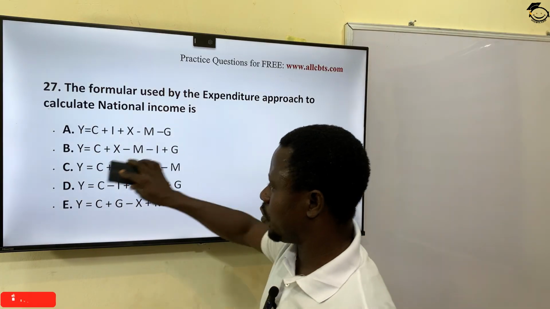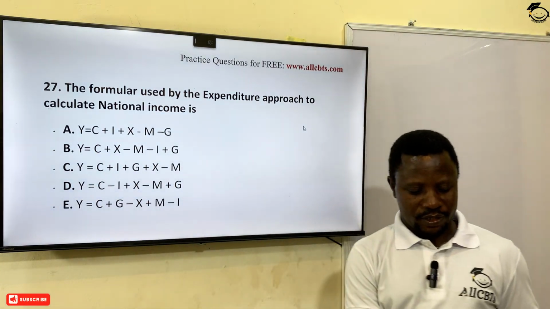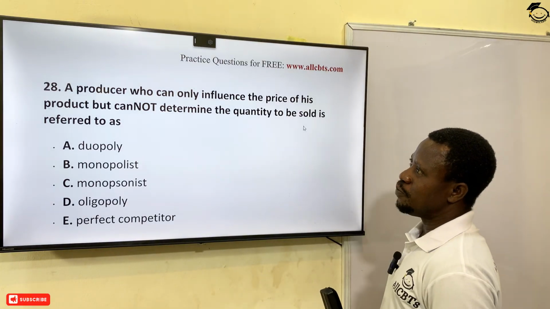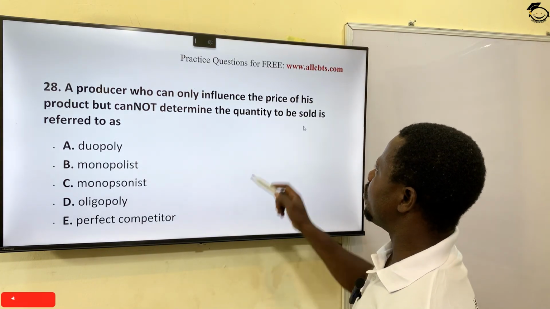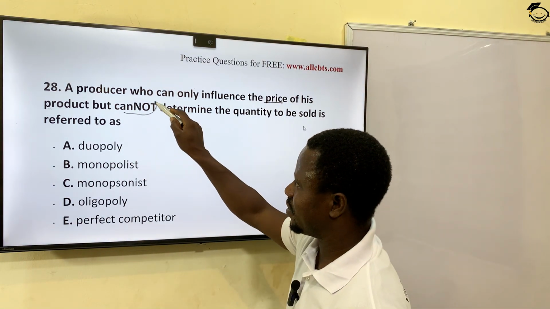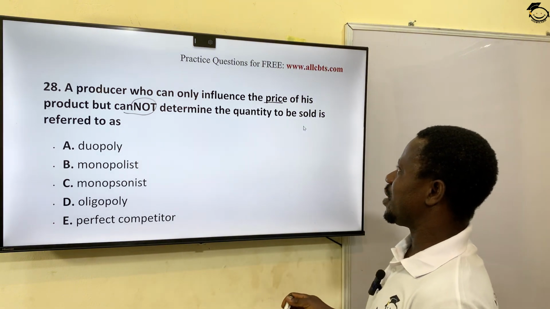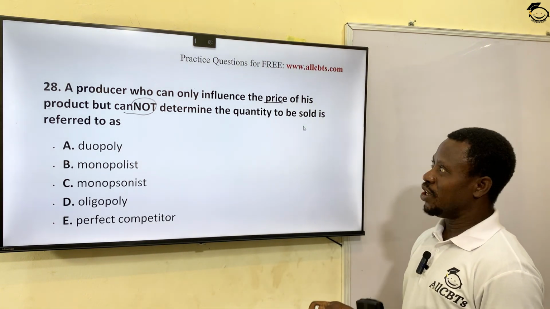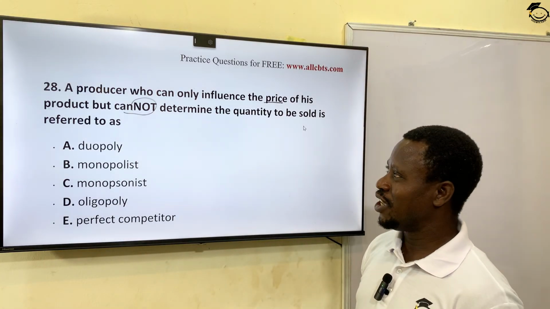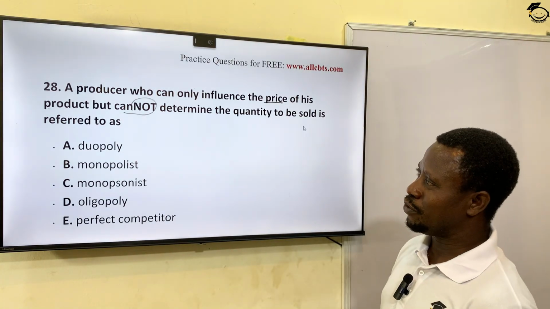That is the expenditure approach formula for calculating the national income of a country. A producer who can only influence the price of his product but cannot determine the quantity to be sold is referred to as what? So you can change your price, but what consumer will buy is not in your hand, it's beyond you. What do you call such a producer?